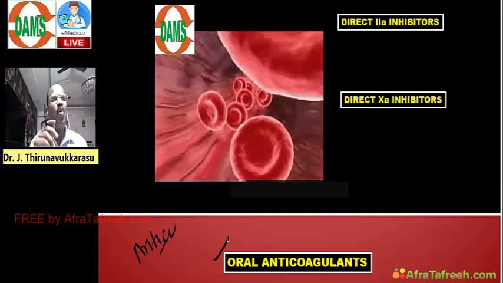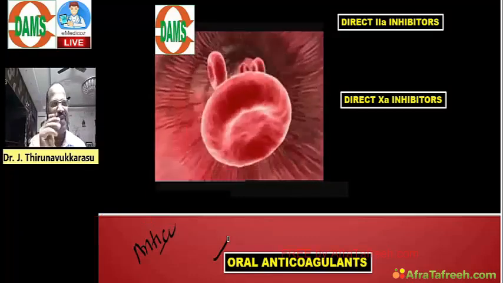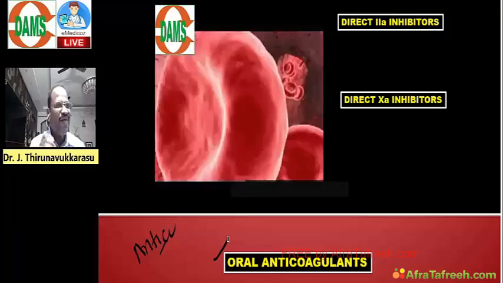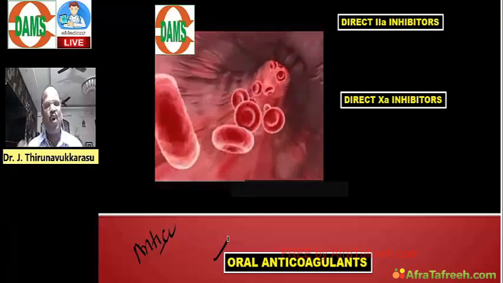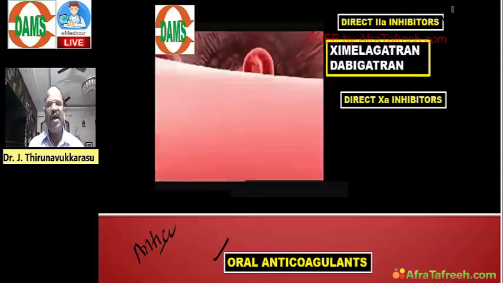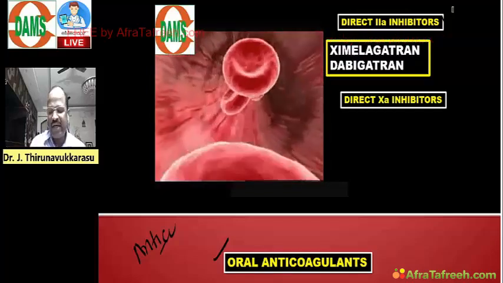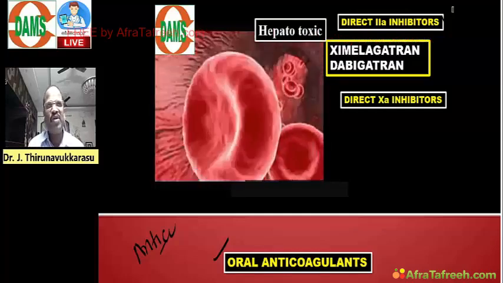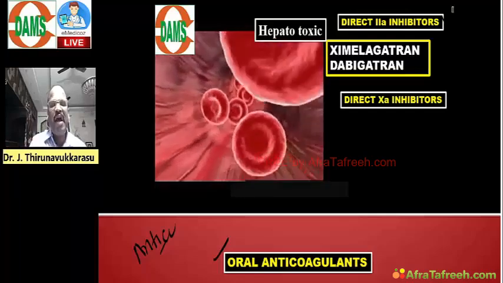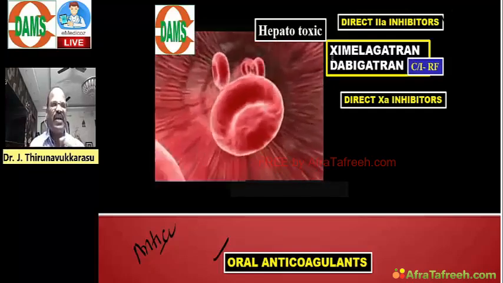Newer drugs, orally given, newer injectable drugs, very important. Please revise. For example, we know warfarin, an old drug. What are the newer oral anticoagulants? We have direct thrombin (factor 2A) blockers, for example ximelagatran and dabigatran. Ximelagatran causes hepatotoxicity and was withdrawn from the market, whereas dabigatran is available, but it undergoes renal excretion, so it is unsafe in kidney failure.